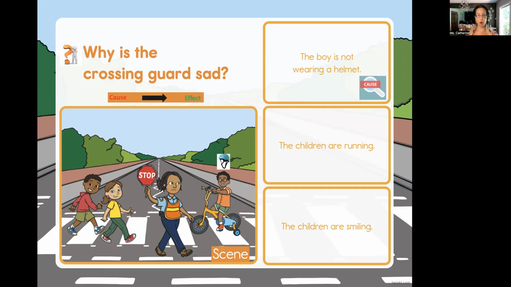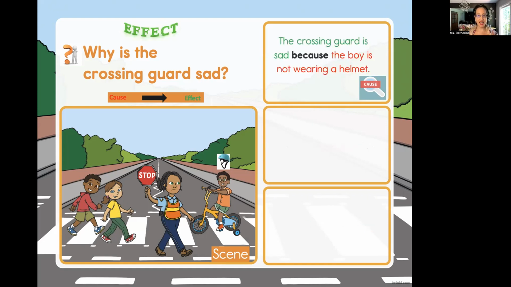So now we know the cause is the boy is not wearing a helmet. So what would be the effect? That's right, the crossing guard is sad. Now we have to answer the question using because, thinking cause and effect. How do we do this? The crossing guard is sad because the boy is not wearing a helmet.